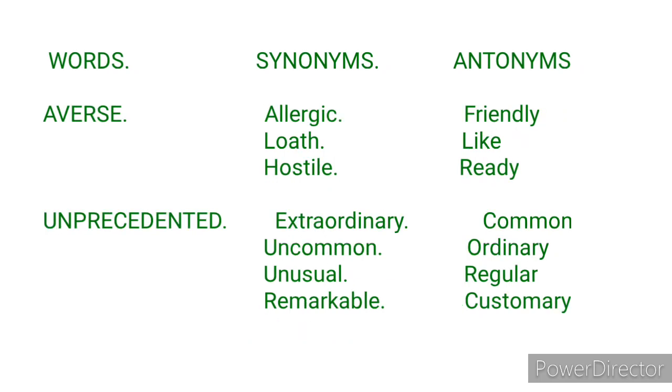The next one is averse. To be averse to something means to hate something strongly, to have a strong dislike for something. For example, I am averse to examination malpractice. If I say I am averse to examination malpractice, it means that I hate examination malpractice so much. Now let's look at the synonyms. We have allergic, loath, hostile, and the antonyms are friendly, like, and willing.